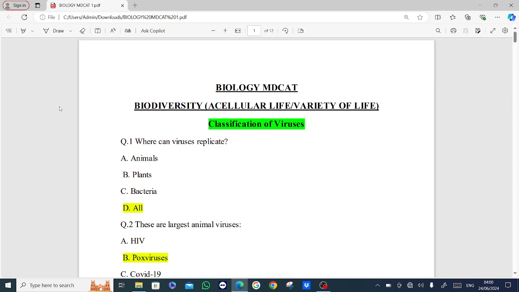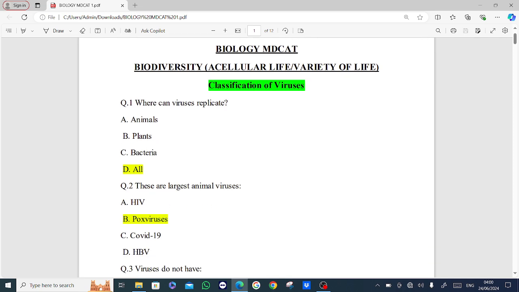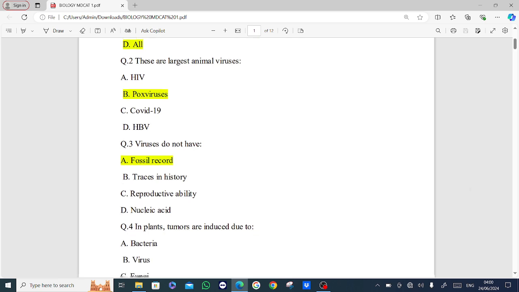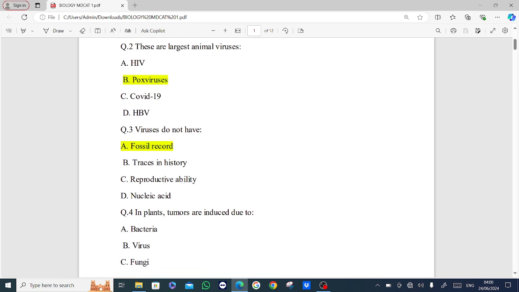Next MCQ is, these are largest animal viruses. Options are HIV, pox viruses, COVID-19, HBV. Correct answer is B, pox viruses.